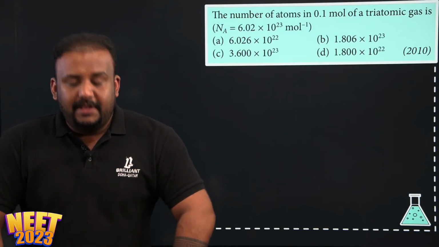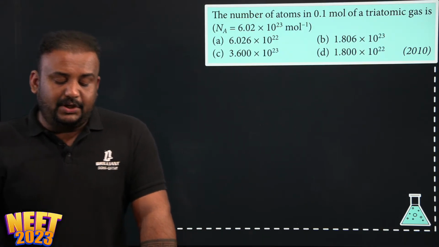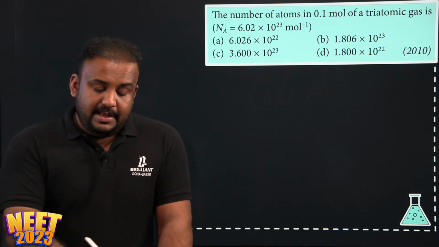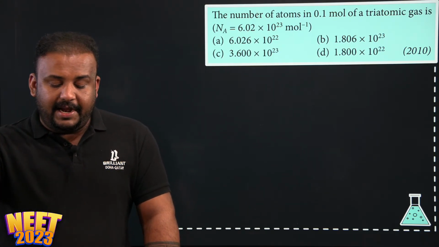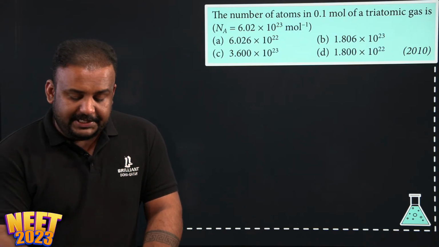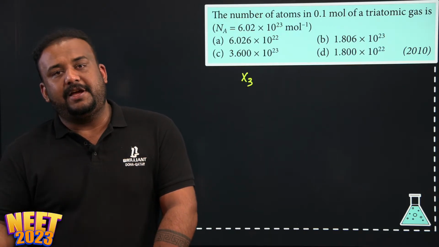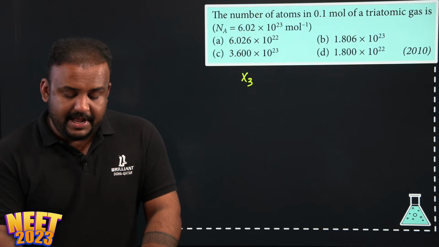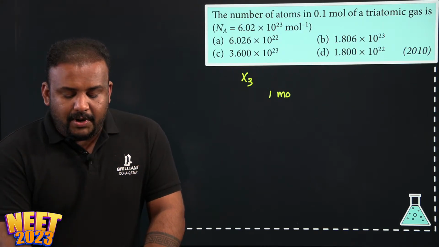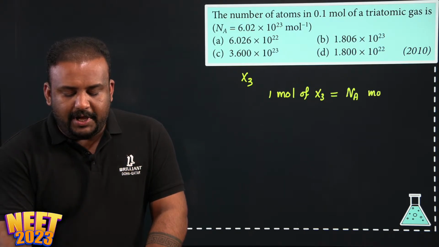Let's look at another question. The number of atoms in 0.1 mole of a triatomic gas is. Very easy question. Look here. Triatomic gas. Let's take that gas as X3. Triatomic means there are 3 atoms in that gas. Correct? X3.